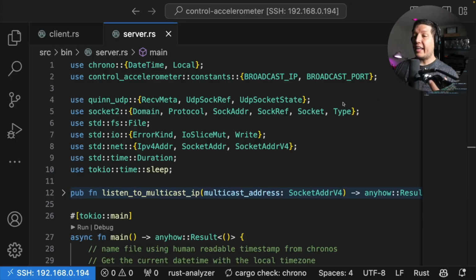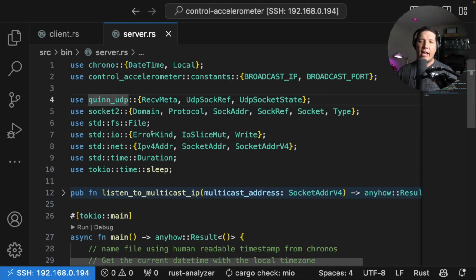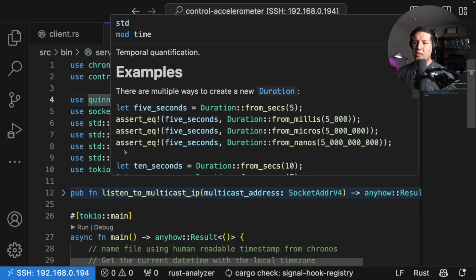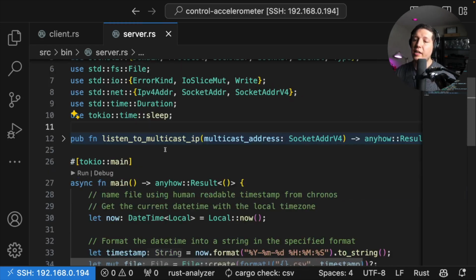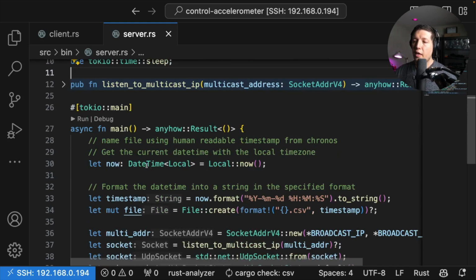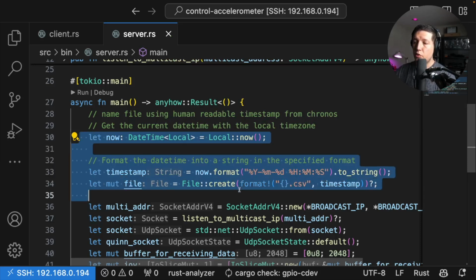I'll give you a super speed run of how the server is put together. The big takeaway here is do yourself a favor and use Quinn UDP. It's a fantastic crate, and they figured out some problems with the standard UDP sockets and the socket2 library, and created a nice crate for you to use. And yeah, so all the server does is, here we are creating the CSV file that we're going to use. We name it based on the timestamp that we take when we start the process.